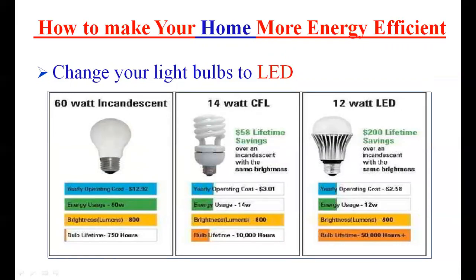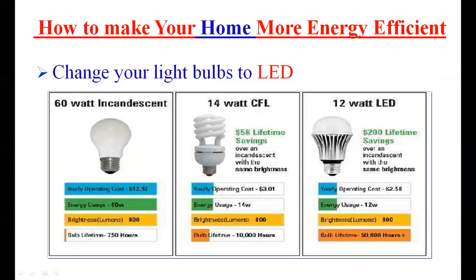If you replace your old incandescent lamp with LED lights, there is a large reduction in the use of energy. For the same brightness, the incandescent lamp uses 60 watts of power, but the LED light uses only 12 watts.